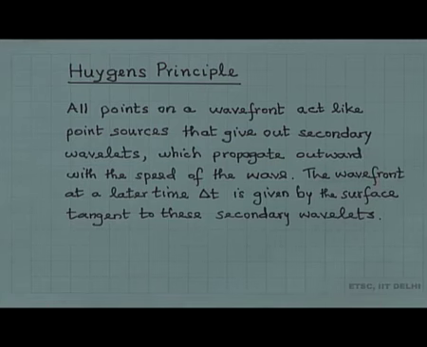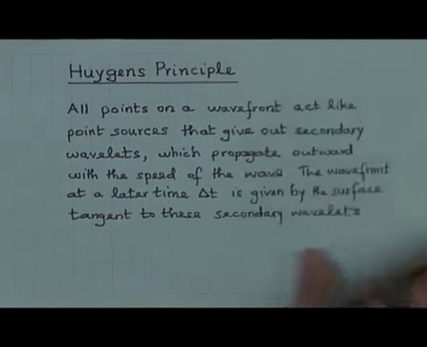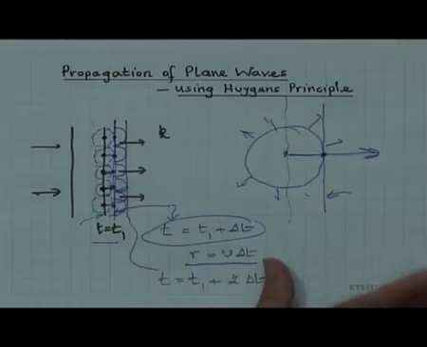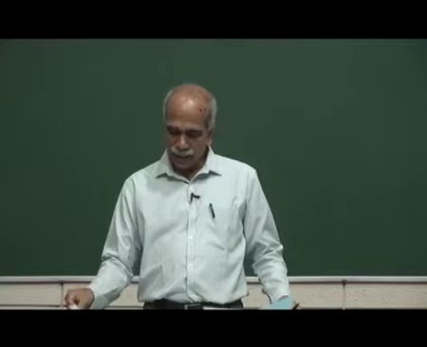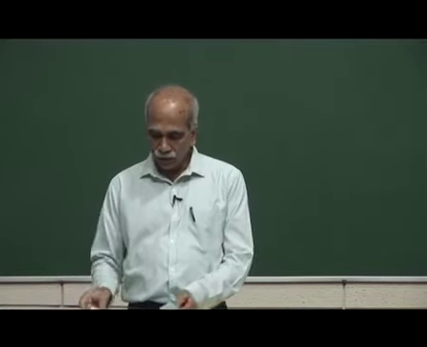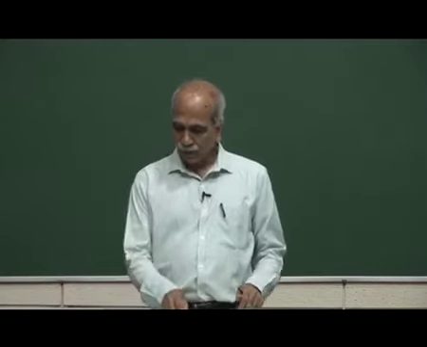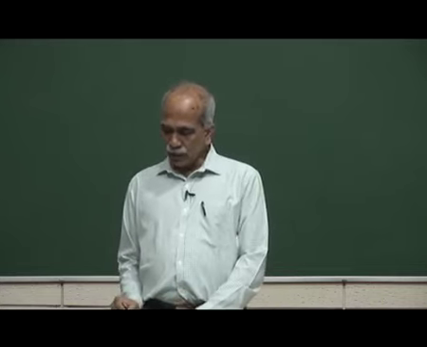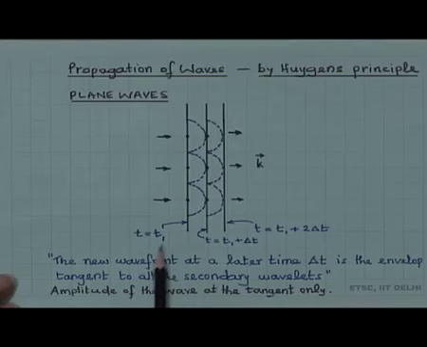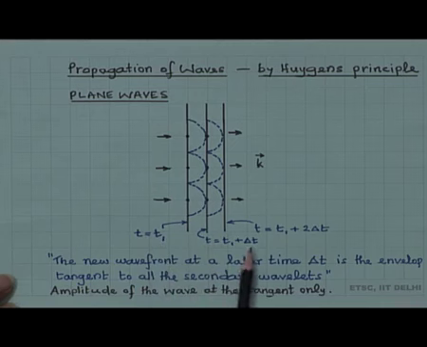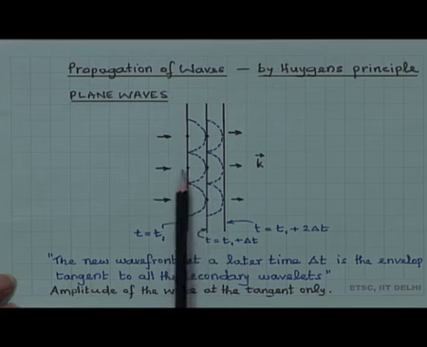I suppose it is now clear. So, let me put a pre-drawn diagram, the same diagram which I have pre-drawn. You can see here just for clarity, this was the wavefront at t equal to t1. At a later time t equal to t1 plus delta t, I picked up 3 points here.